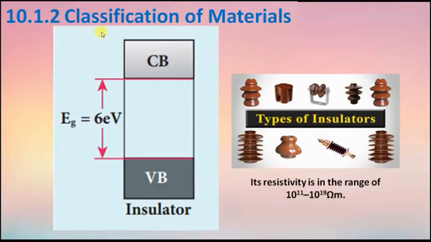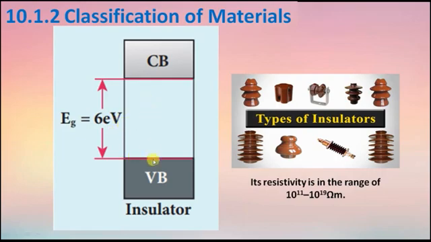Next, we are going to see classification of materials, the classification of solids into insulators, metals and semiconductors. First, we are going to see insulator. In the energy band diagram of an insulator, the valence band and the conduction band are separated by a large energy gap, that is 6 electron volt. That is, the forbidden energy gap is approximately 6 electron volt.